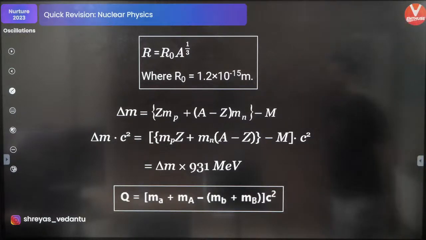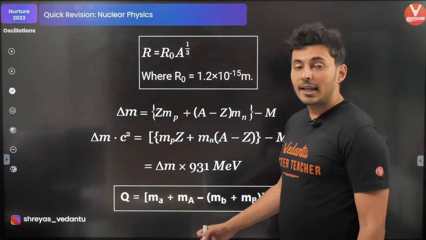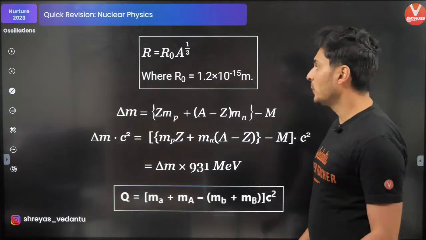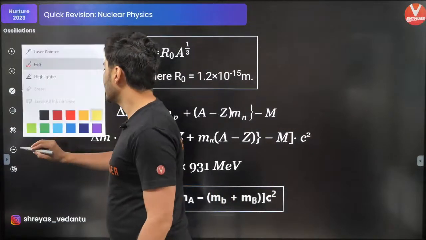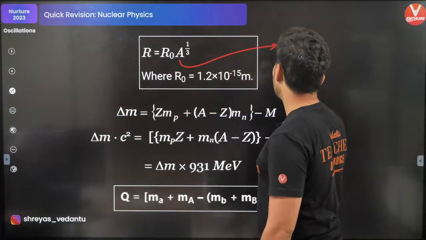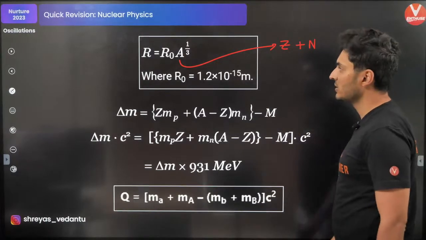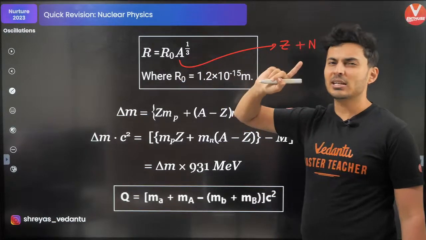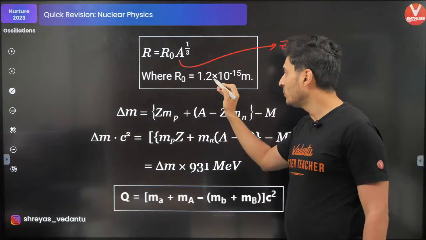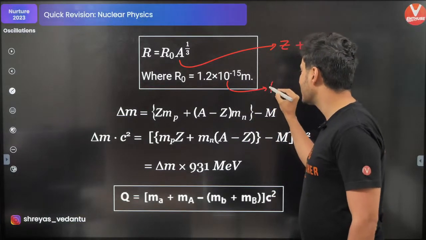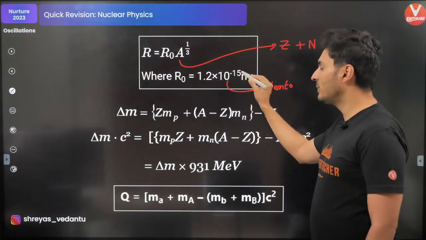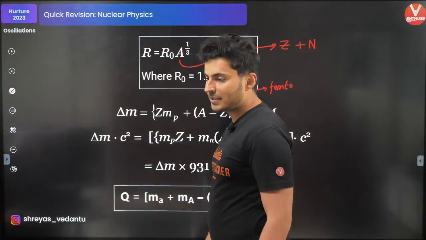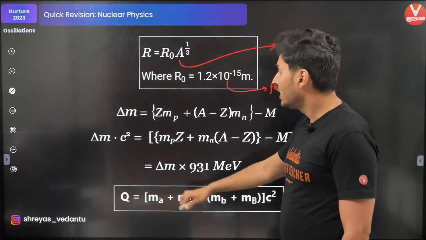Okay, last concepts of nuclear physics. The radius of a nucleus is R0 A raised to 1 by 3. What is A? The atomic mass number. This was your atomic number plus number of neutrons. R0 is the radius of the element which has atomic mass number 1, that means hydrogen. That's 1.2 femtometers. 10 to the power minus 15 meters is called a femtometer. Is that okay? Great.